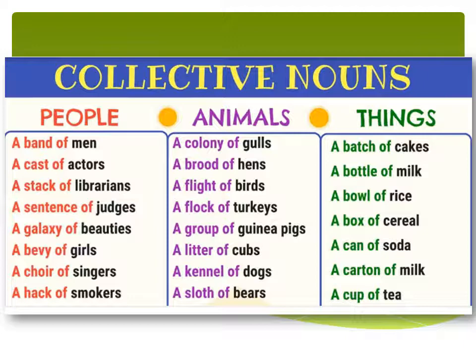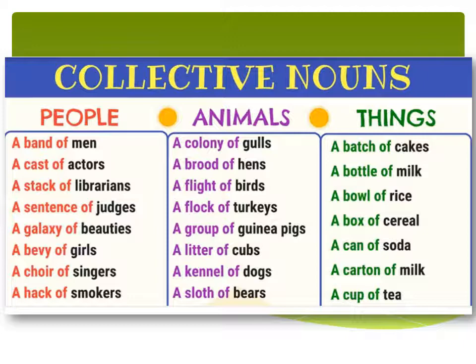Now see, I'm going to read the first category, people, for you. A band of men means if so many persons are there, then we will call that a band of men. A cast of actors. Now if there are so many actors, then we will say a cast of actors, not a band of actors or a group of actors. The different name of this collection will be a cast of actors.